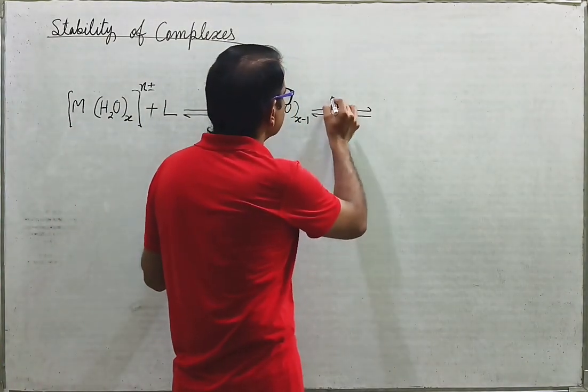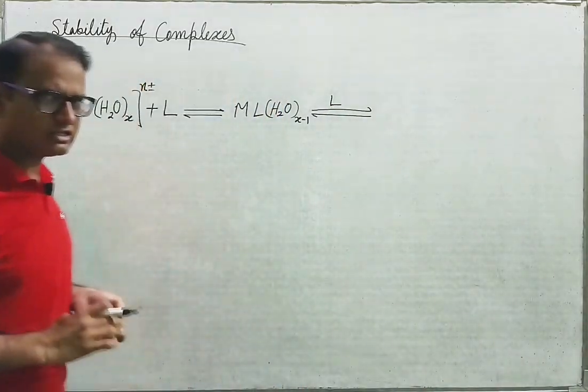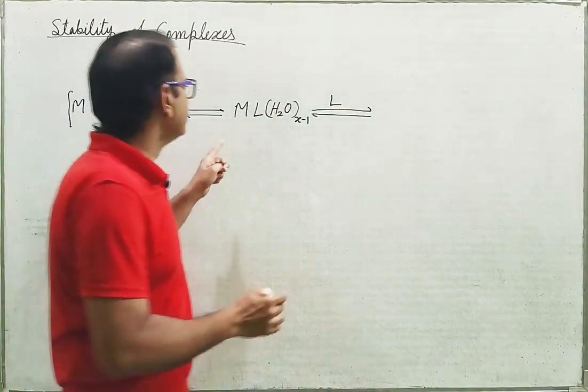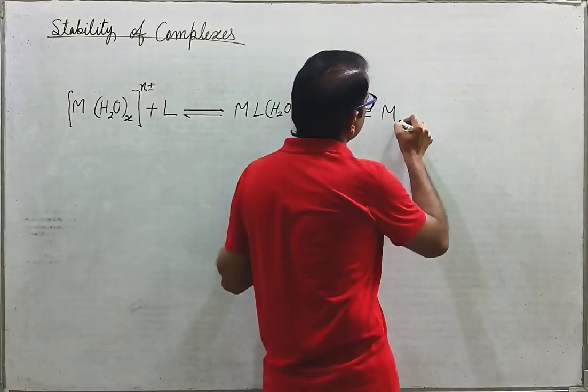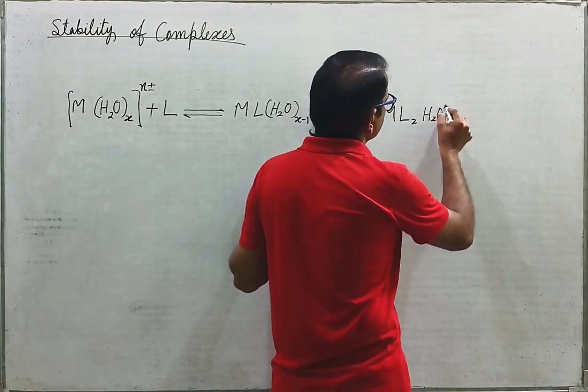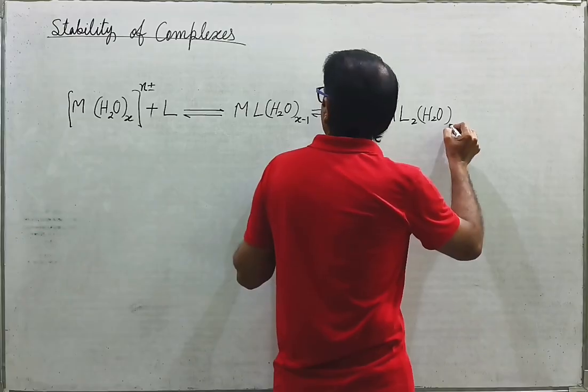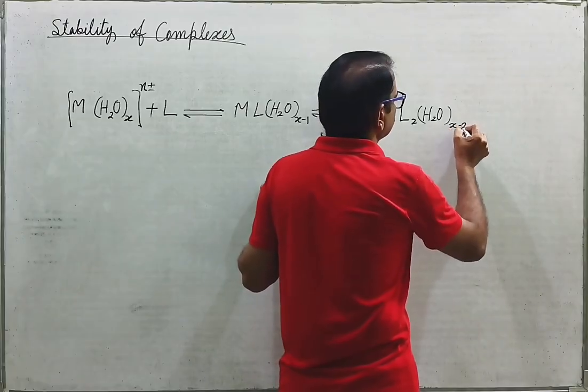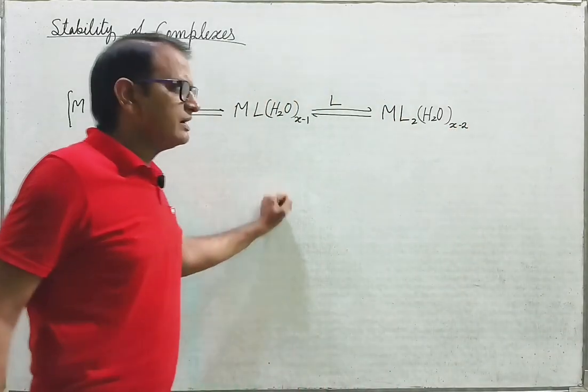Next step: if you take another mole of ligand, then ML2(H2O)x-2 is formed.